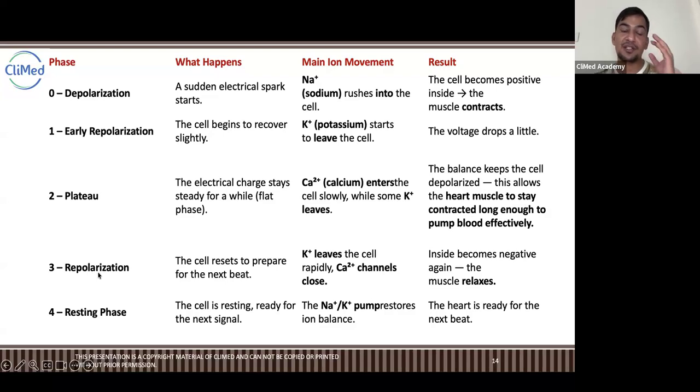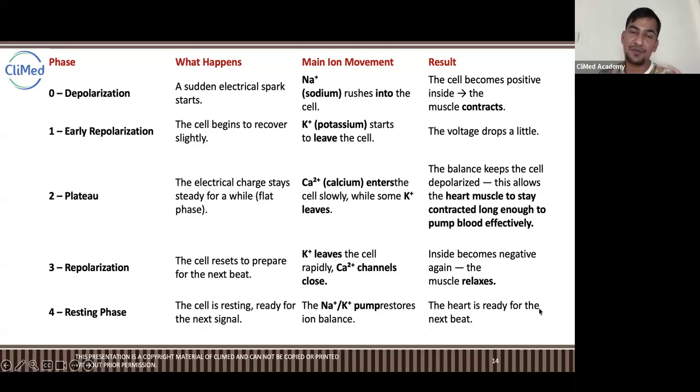And then repolarization phase 3, I mean, sorry, that is repolarization, the final repolarization. Early repolarization is phase 1. Final repolarization, the cell resets to prepare for the next beat. Potassium leaves, and the calcium channels are closed, so calcium cannot go in more, right? And the inside becomes negative again. The muscles are relaxed. Then the resting phase means the cell is resting and ready for the next signal, right? Ready for the next signal means sodium and potassium ions are completely balanced. All the extra sodium and potassium ions are coming out, right? They are out, and here sodium and potassium are completely in balance. So that means the heart is ready for the next beat.